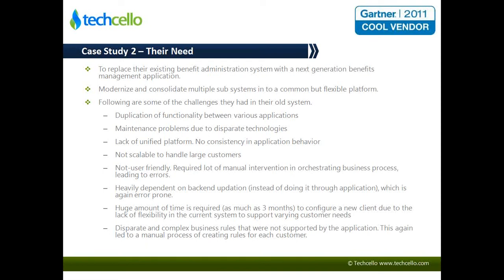So you end up supporting multiple rules for multiple customers, and sometimes within the same customer you will have to deal with multiple rules for various segments of people. So the rules processing was one of the most complex tasks and also the most error prone, because all these rules were processed manually by writing some utilities. So it was creating a lot of issues from an error perspective.